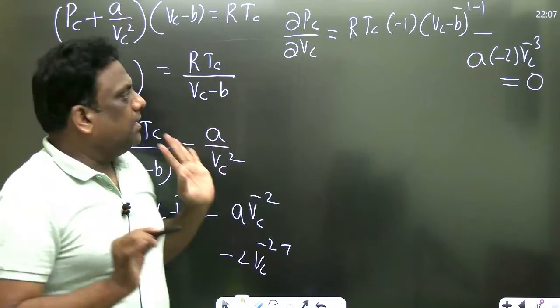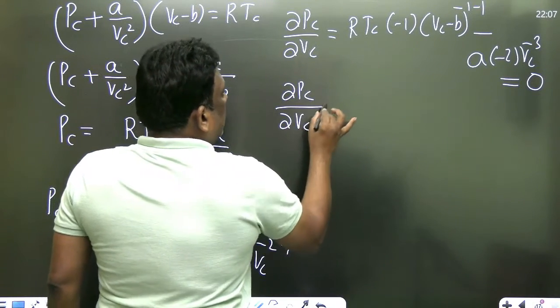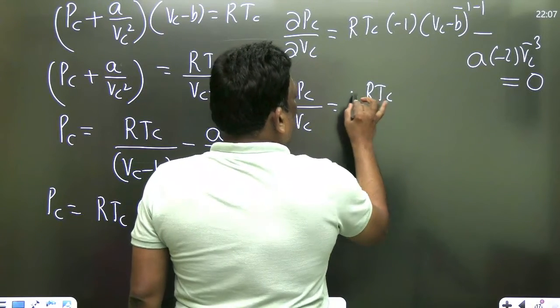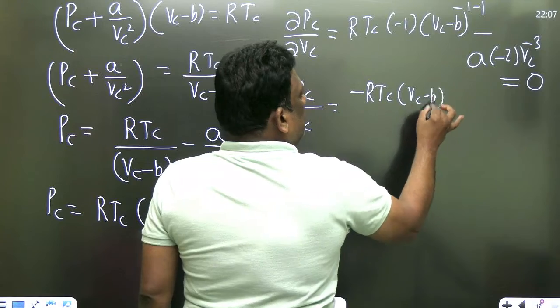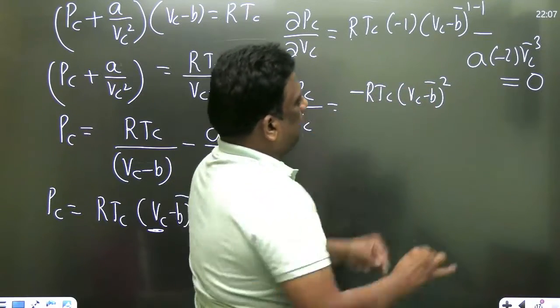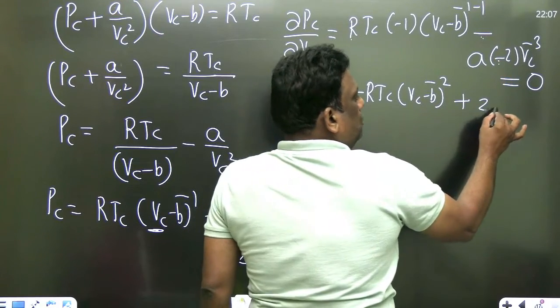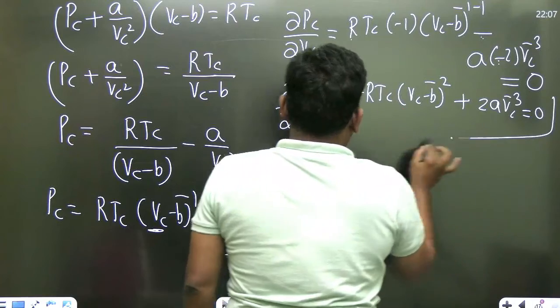Because slope is 0. आराम से देखो सर. So dou PC by dou VC is equal to RTC, of course, minus into (VC minus b) power minus 2, minus 1, minus of minus is plus. I repeat, minus of minus is plus. 2a VC power minus 3 is equal to 0. ये एक इक्वेशन बन गया.